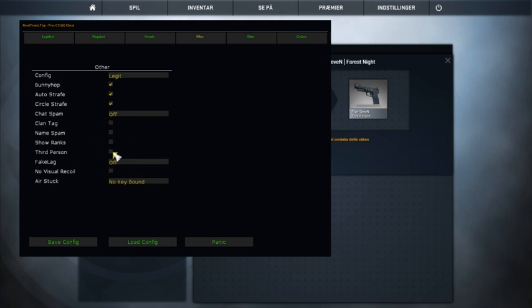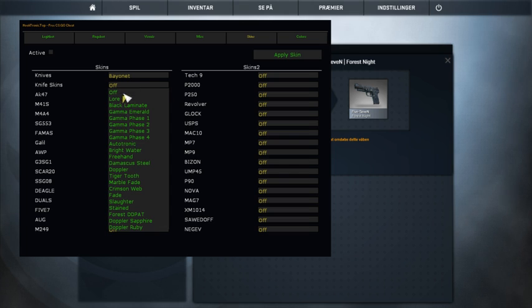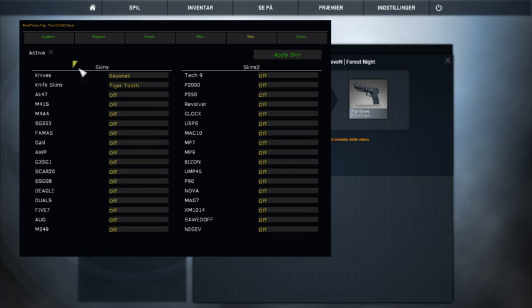The enemy players, so you can see their rank. Third person, you can go in third person. Fake lag. They will see you lag so much that they can't hit you. No visual recoil. Click save config. Skins. You can have bayonet, tiger tooth, whatever you want. All that you want.